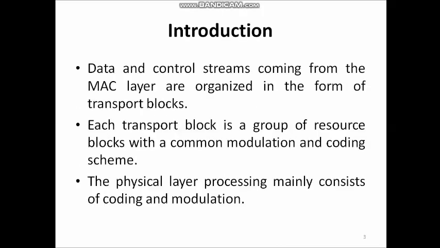Okay, first let us start with the introduction part. Data and control streams coming from the medium access control layer are organized in the form of transport blocks. This transport block is the payload for the physical channel. Each transport block is a group of resource blocks with a common modulation and coding scheme. This physical layer processing mainly consists of two processes, coding and modulation. This coding and modulation is used to map each transport block to specific physical time frequency resources.